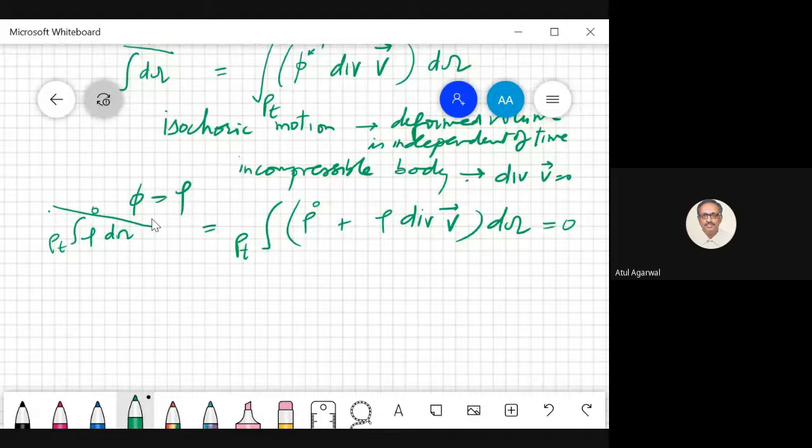So how can you have this term as zero? It means rho dot plus rho divergence of velocity has to be zero. Any problem with this? This is known as your local mass balance.